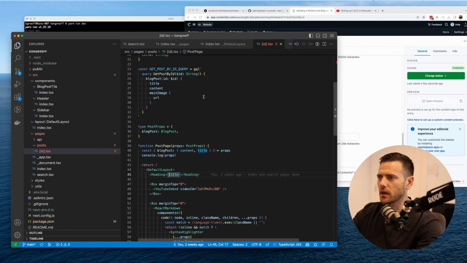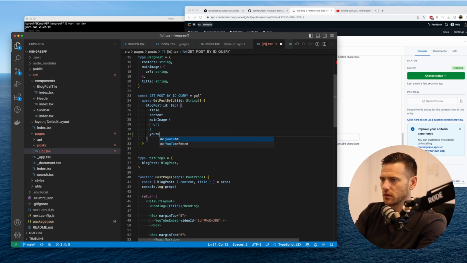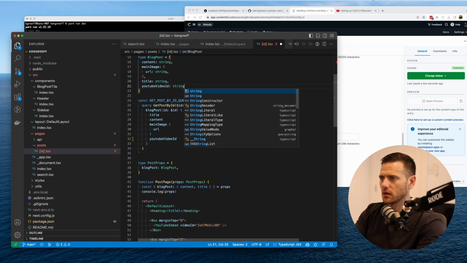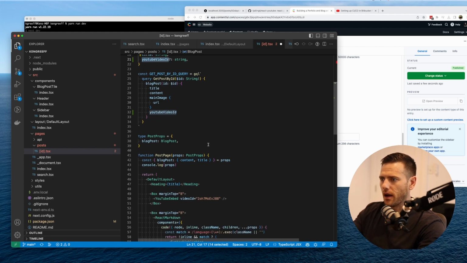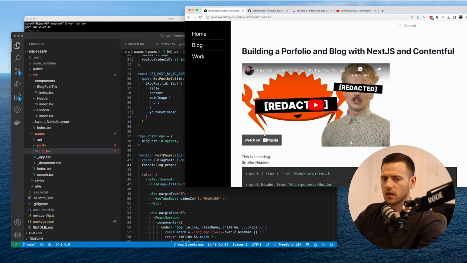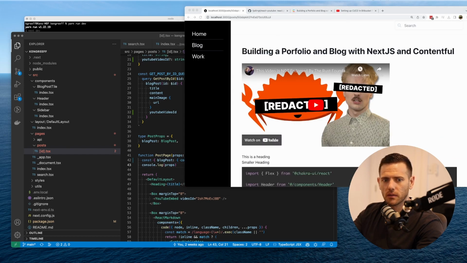Cool. Now what we can do is when we're fetching the blog post, we can fetch the YouTube video ID. So it's YouTube video ID. We can add that here as well. It's a string, which is optional because it may not exist. Cool. Grab that. And then we can just log out our props, remembering that this takes a little bit of time sometimes to refresh. I'm going to pop this guy out again.